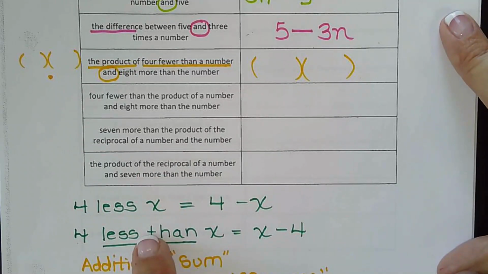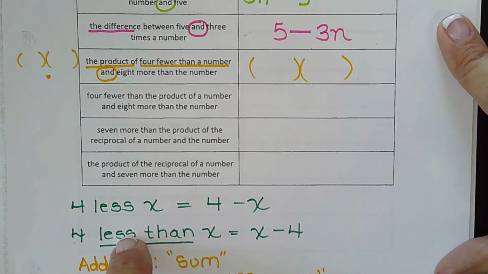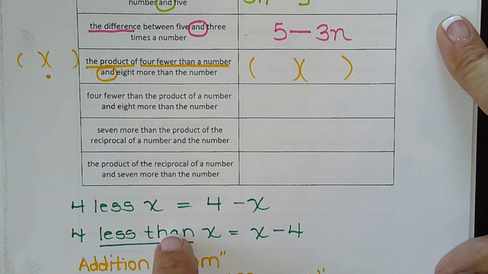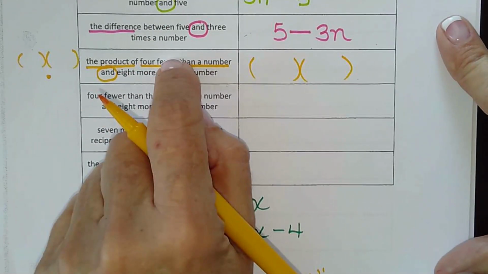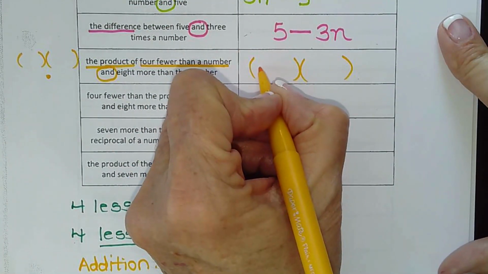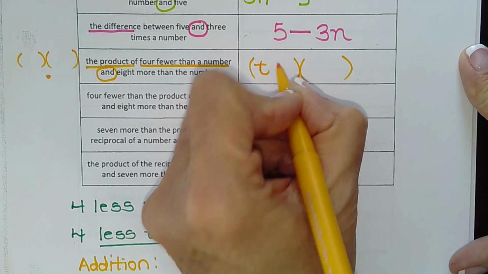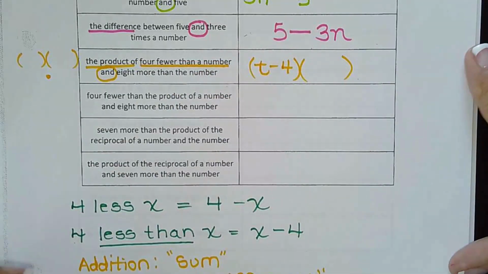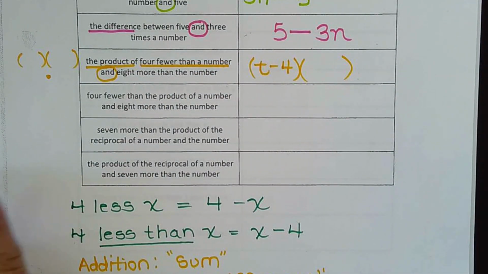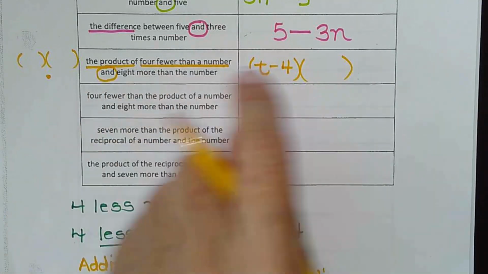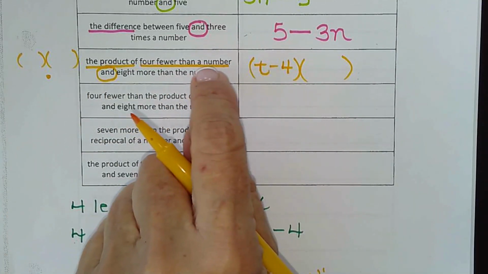It follows this pattern right here: 4 less than, 4 fewer than. The 4 goes at the end. So 4 less than a number means, what letter should we use now? T. So T minus 4. That's what goes before "and," which means in the first parentheses.